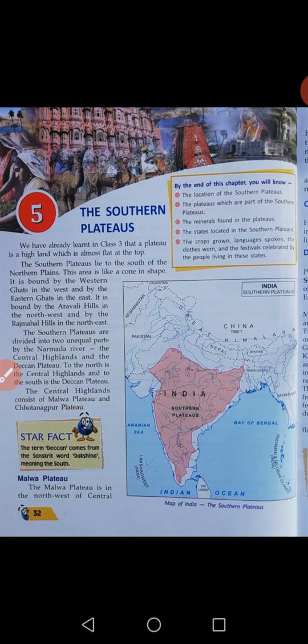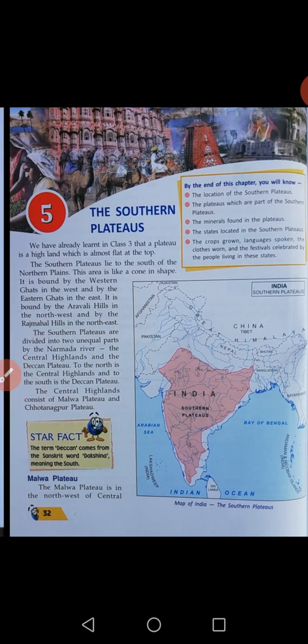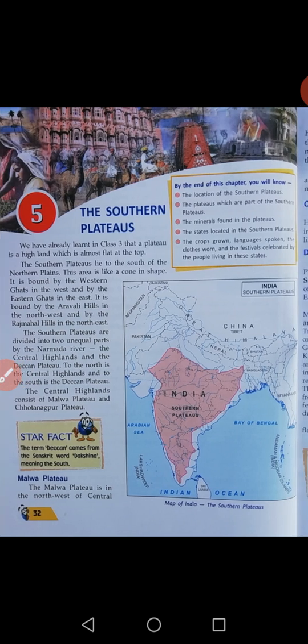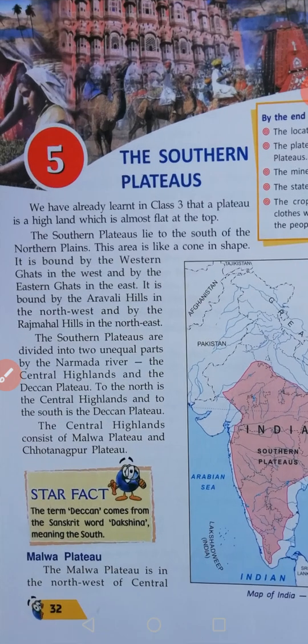The southern plateaus lie to the south of the northern plains. That is in the third chapter, northern plains. This area is like a cone in shape. See this India map in your textbook.